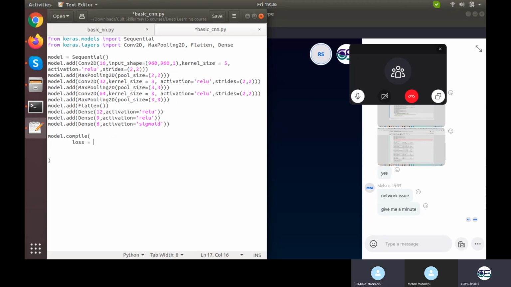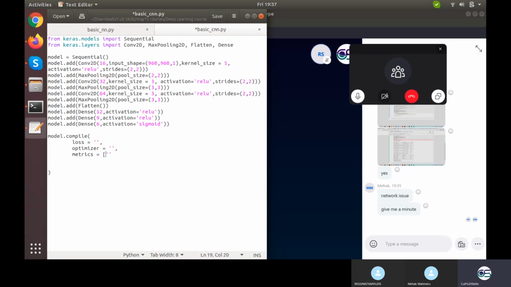Loss. Okay. We'll talk about it later on. So one is loss. What else? Optimizer, sorry. Optimizer, not activation function. Okay, what else, Raghunathan? Metrics. So we need to pass three things: what is our loss, what is our optimizer, and what is our metric.